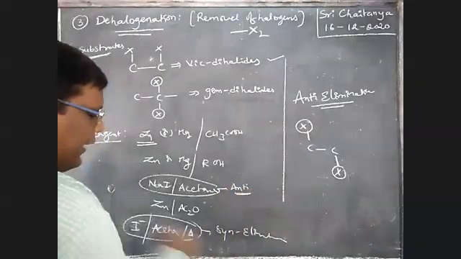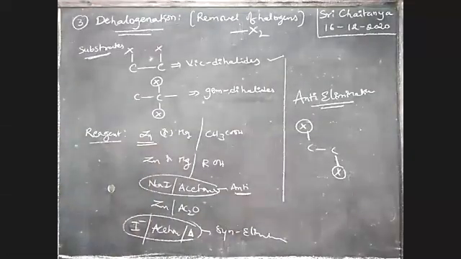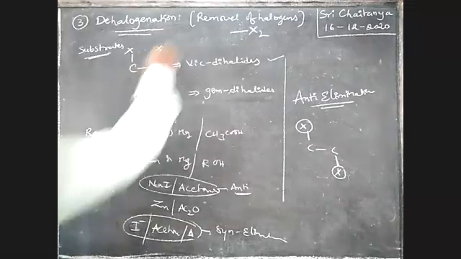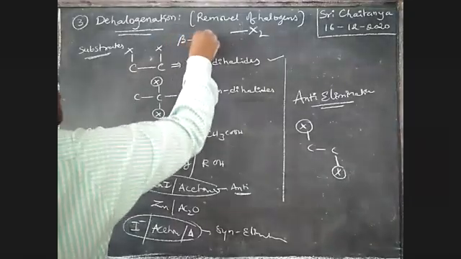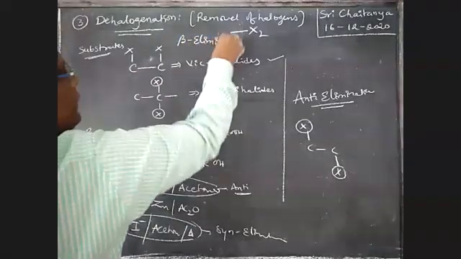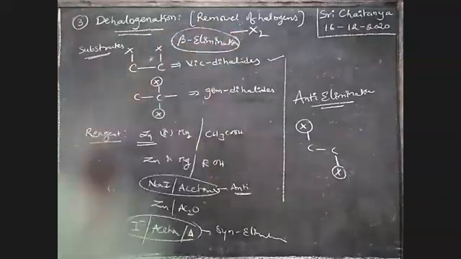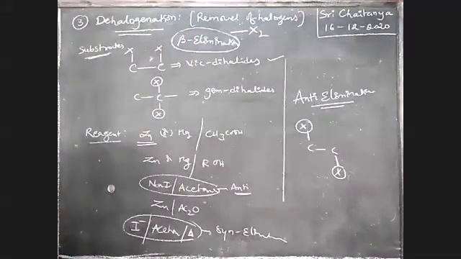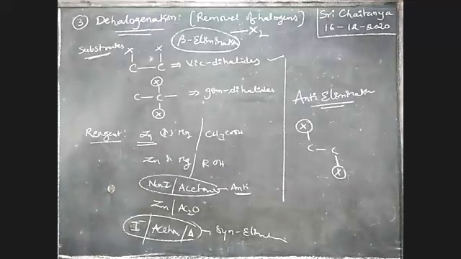But when heat is applied, automatically syn elimination is applicable, boys. It is once again beta elimination. That means both the halogens are at beta positions. So beta elimination. Let us discuss one by one.